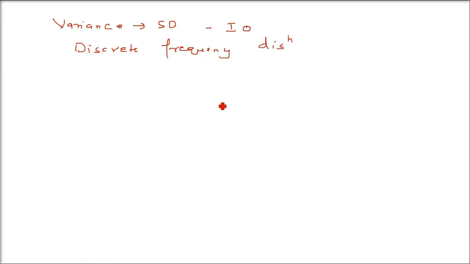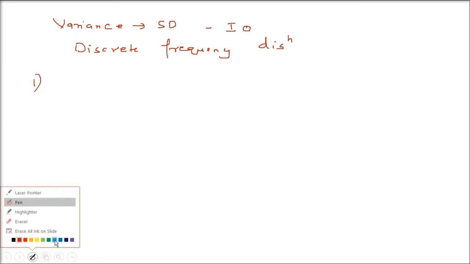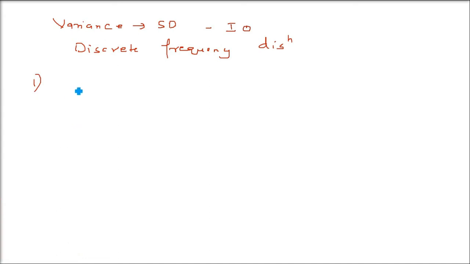Discrete frequency distribution, that means what? You will have certain numbers, that is the data, and also the frequencies will be given. So if I can tell you this straightforward explanation or formula, which is used rarely, the easiest formula we can say for finding the variance or standard deviation of a discrete frequency distribution is like this.